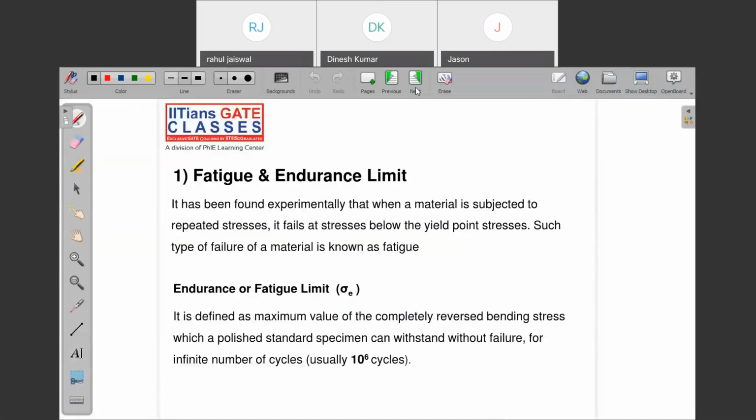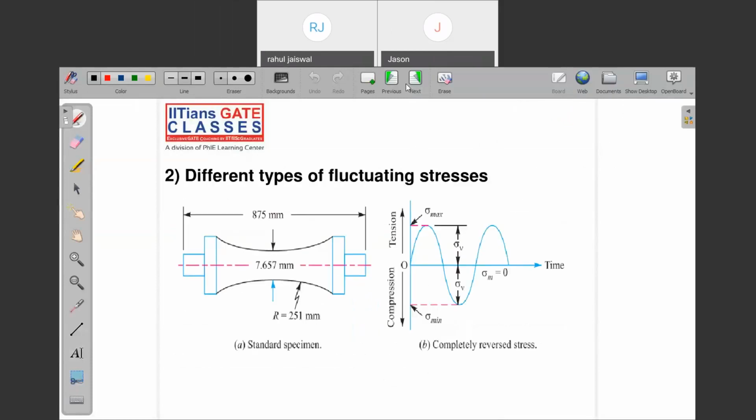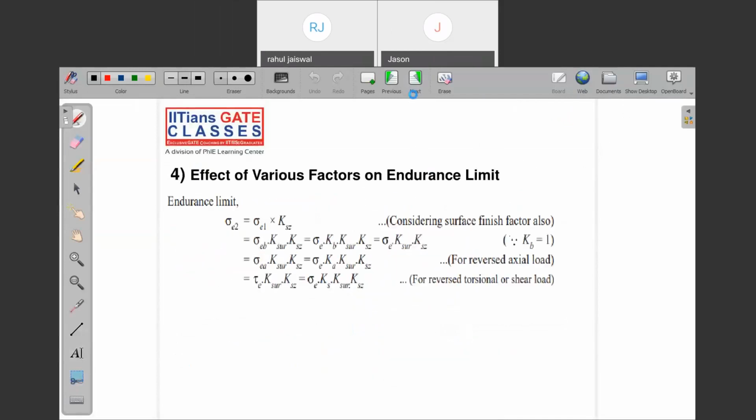So the fatigue load we started. In the fatigue load concept, we have seen what is a fatigue and endurance limit, right? And that is what we dealt with in the static load as well as fatigue load. These are the different types of fluctuating stress. These are the terminologies which we have learned.